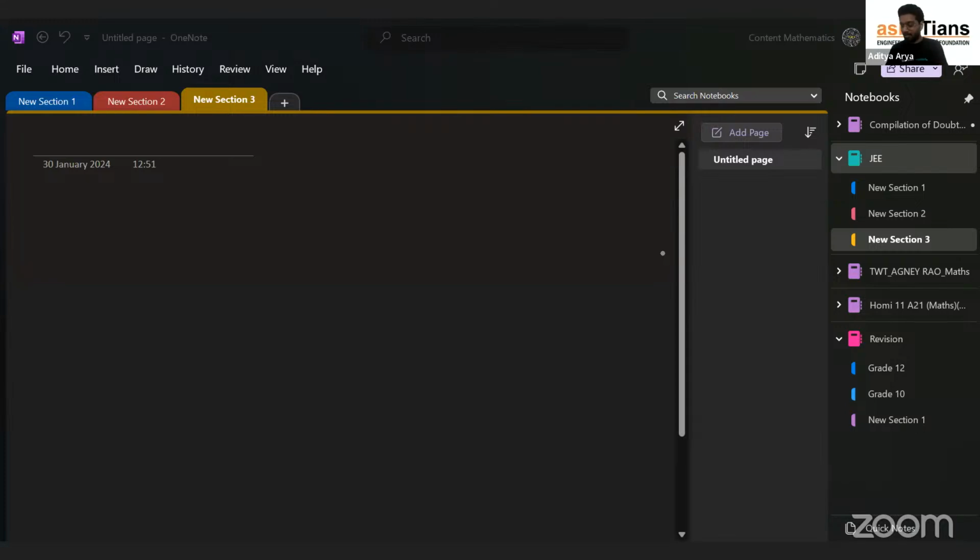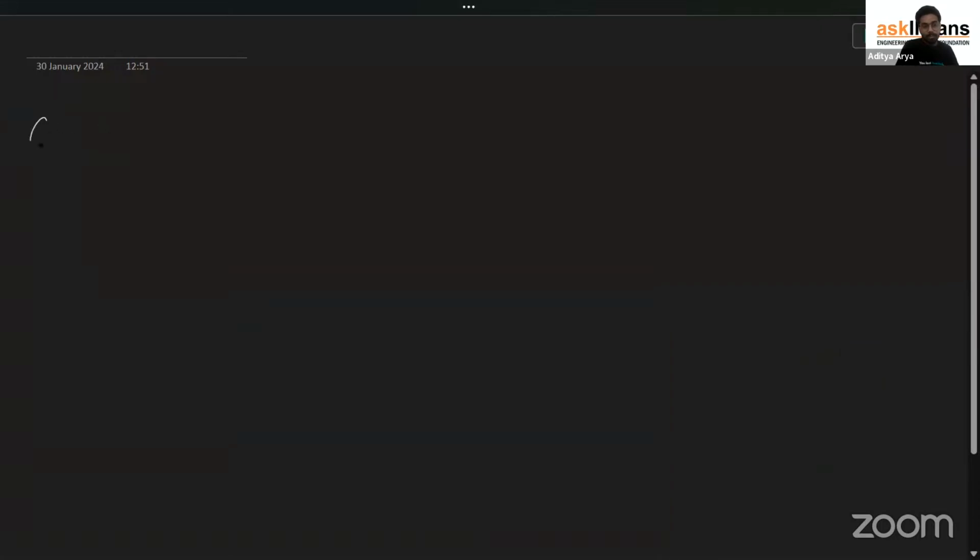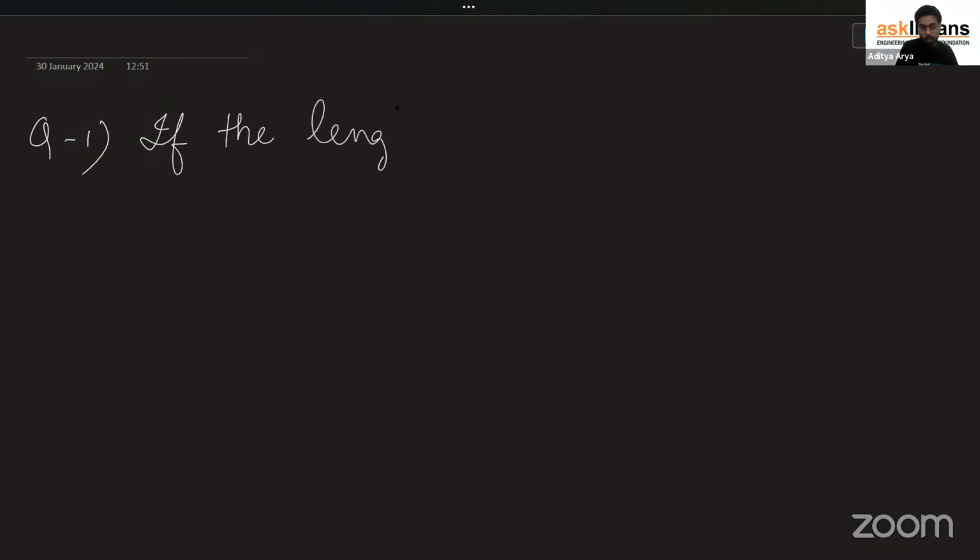So let's solve some questions from mathematics, and let me write down one question from this portion of geometry. Chapter name is ellipse, and you will read the question. If the length of minor axis, guys, let me know if you have come across this question and have you attempted this or not.